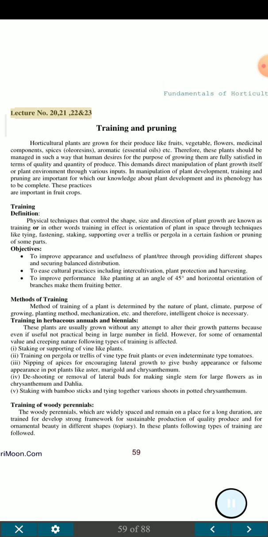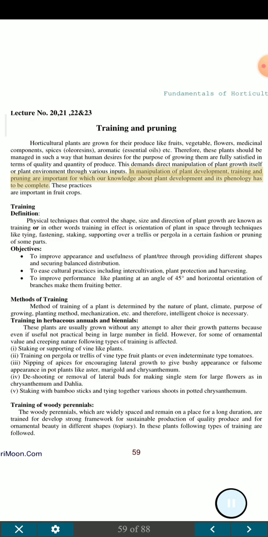Lecture No. 20, 21, 22 and 23. Training and pruning. Horticultural plants are grown for their produce like fruits, vegetable, flowers, medicinal components, spices, oleoresins, aromatic, essential oils etc. Therefore, these plants should be managed in such a way that human desires for the purpose of growing them are fully satisfied in terms of quality and quantity of produce. This demands direct manipulation of plant growth itself or plant environment through various inputs.